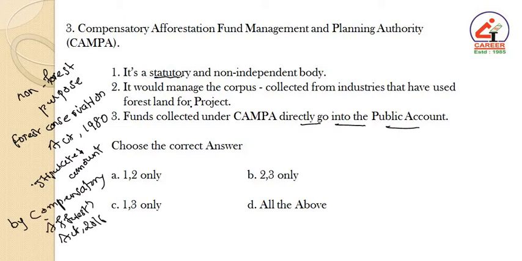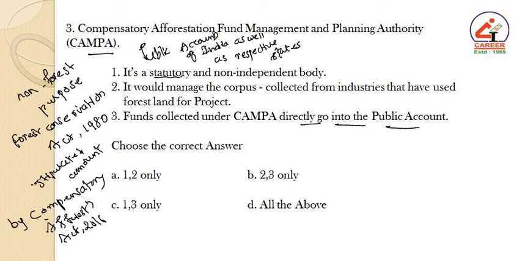This provides for the Compensatory Afforestation Fund Management and Planning Authority both at the state and central level to ensure expeditious and transparent utilization of the funds realized in lieu of forest land diverted for non-forest purposes. Generally, CAMPA is operated under the public accounts of India as well as the respective states.